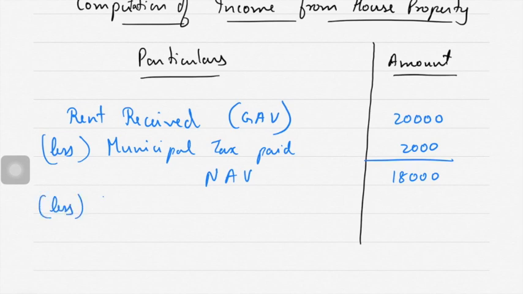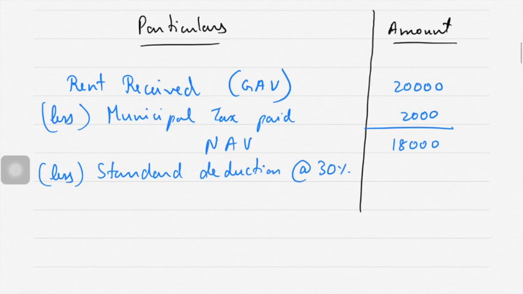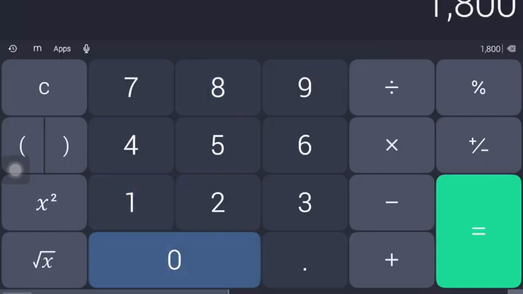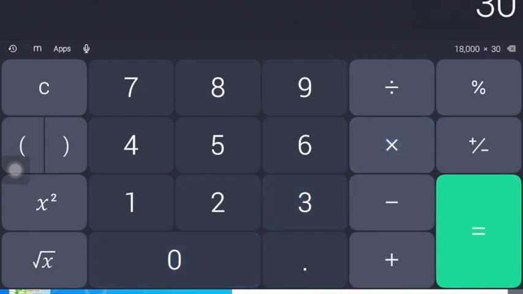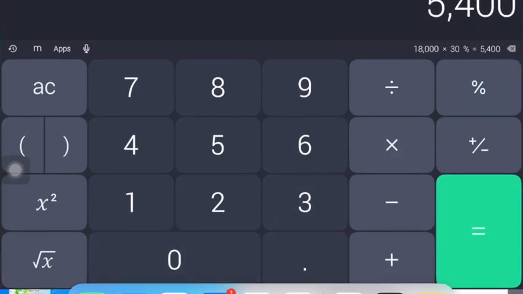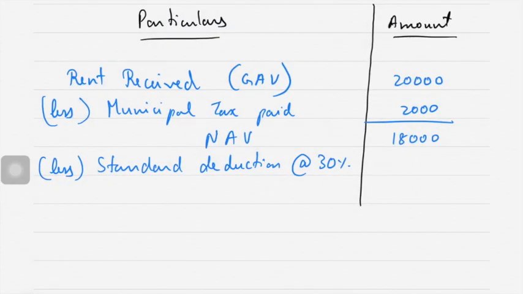Less standard deduction at the rate of 30%, correct? So 18,000 into 30% is how much? It comes to 5,400.